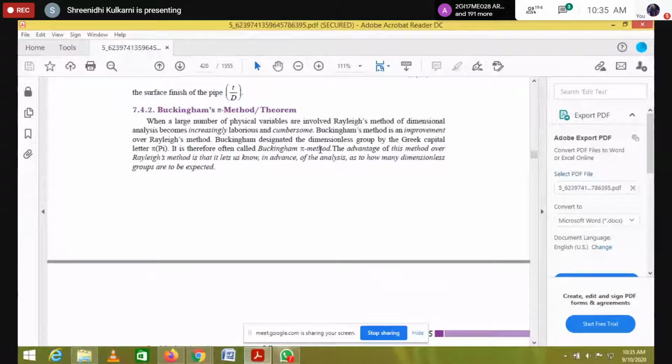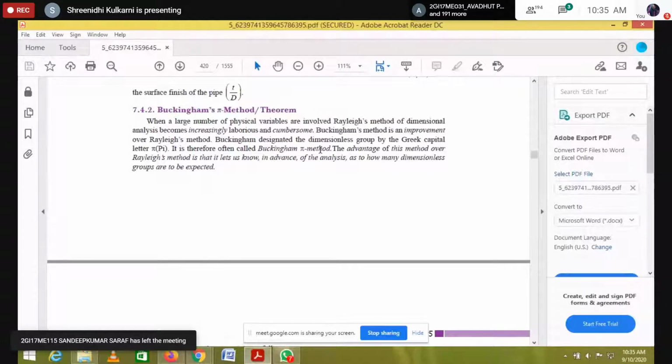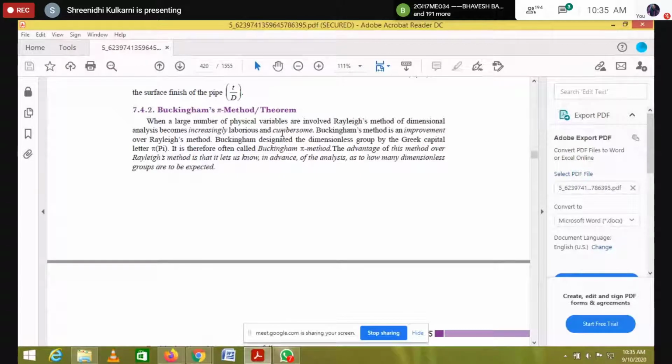When a large number of physical variables are involved, the Rayleigh method of dimension analysis becomes increasingly laborious. So Buckingham's pi method is an improvement over the Rayleigh method. What does this improvement mean? If the number of variables is more, we can't use the Rayleigh method.